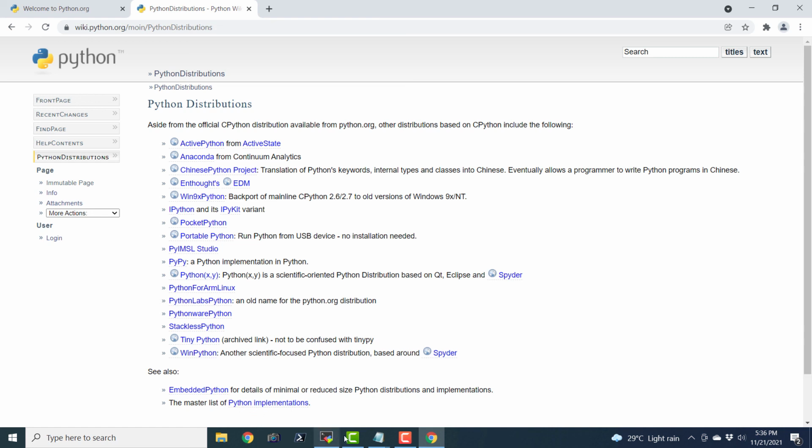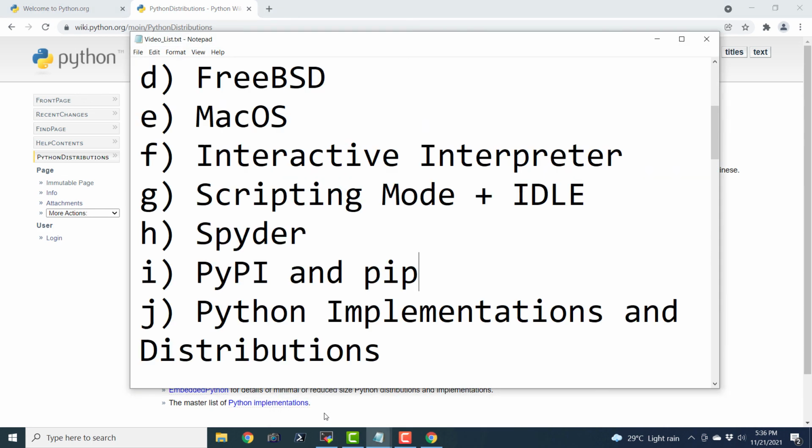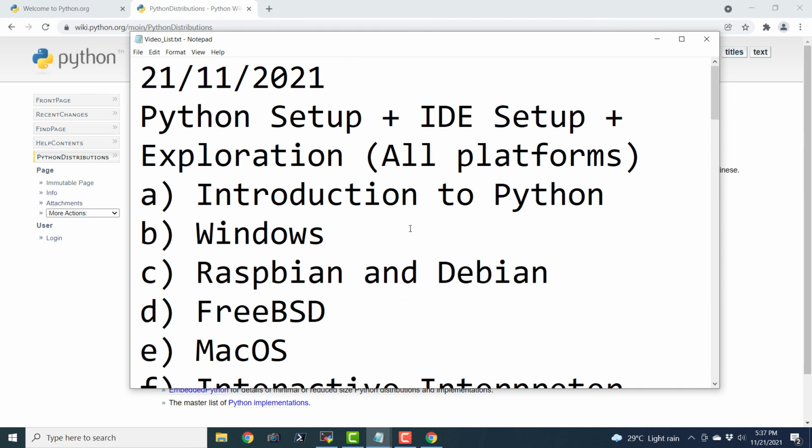So this is all about the Python programming language. I have covered almost everything that I know. This is the most I know about the basics, like installation, the interpreter, the interactive interpreter, scripting mode, Spyder, PyPy, pip, Python implementations and distributions, and installing Python on operating systems like Windows, Debian flavors, FreeBSD, and macOS.